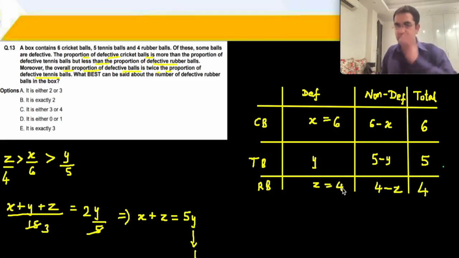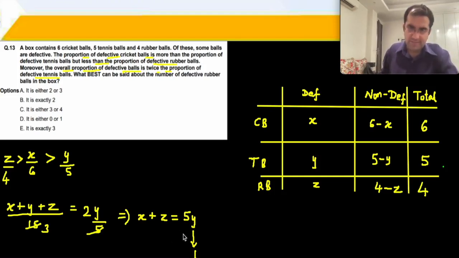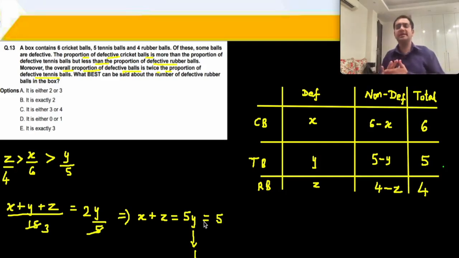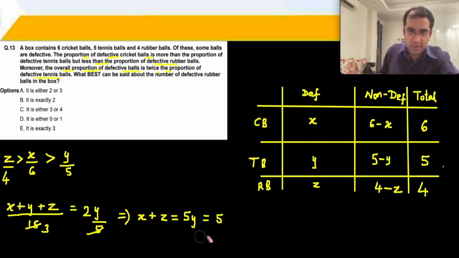ठीक है, समझ में आ रहा है? If y is 2, x plus z 10 हो जाएगा, which is only possible when this is 6 and this is 4. तो आपका अब 4 upon 4 will not be greater than 6 upon 6. इसीलिए y का वैल्यू 1 है. y is 1 and therefore x plus z is equal to 5. This is the first step that we are reaching. y का वैल्यू 1 है, so x plus z is now 5.